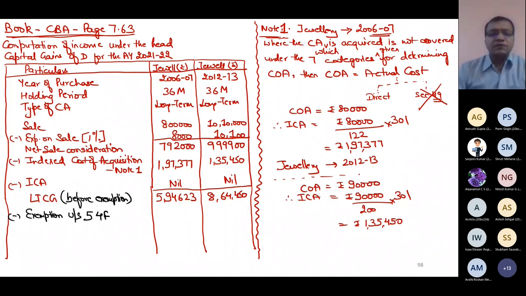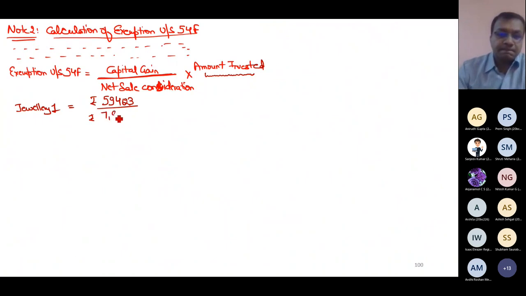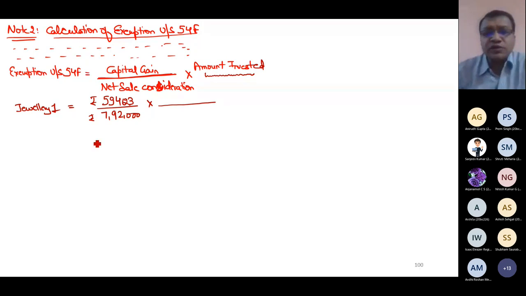But you write it. So what will be the percentage? 594,623 divided by 792, multiplied by what? Can you tell me what I will multiply here? Any answer? So now you don't write anything, because I might be doing something wrong. So don't write anything. So let us multiply 10 lakh 15.